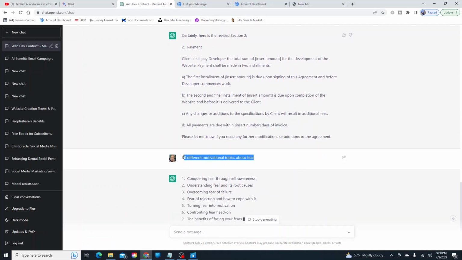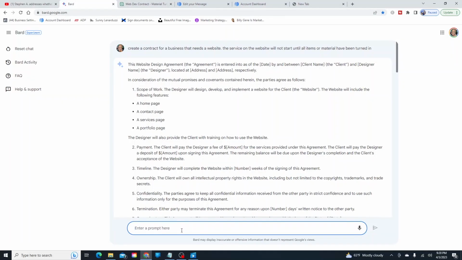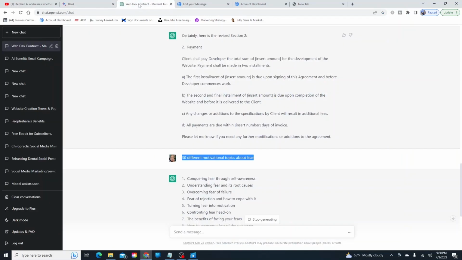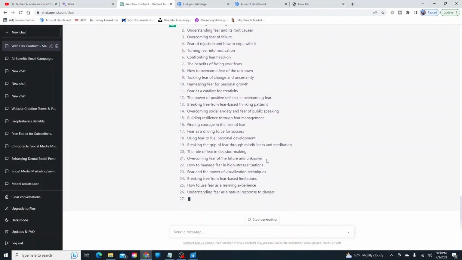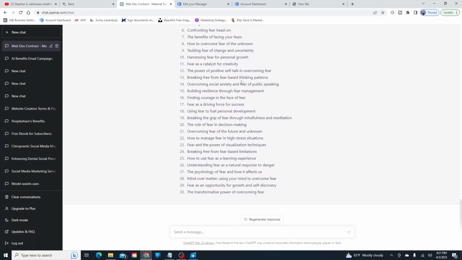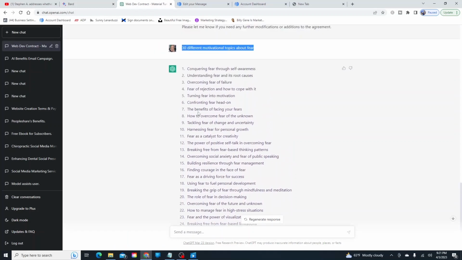So while it does that for this one, I'm going to go to Bard, not waste any time, and put that in. Bam. Let's see what we come up with on both ends. So we can see here it's generating 30 different topics about fear. Like, who could do that? Confronting fear head on, turning fear into motivation, fear of rejection, how to cope with it, tackling fear of change and uncertainty, conquering fear through self-awareness.